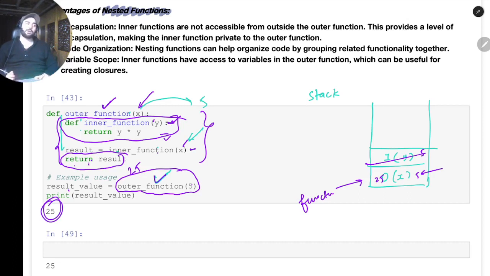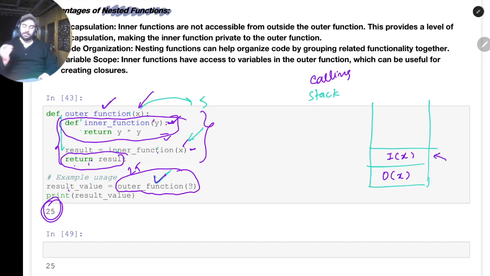Is this clear, how function calls are happening? For example, if there is a function call within a function call, what I told is there is a stack that is kept. This is called the calling stack, actually, the function calling stack. Whenever a call happens, the stack keeps track of everything. First we had outer of x, then in turn outer of x called inner of x. Till the execution of the function is not completed, it will reside in the memory. And as soon as the execution completes, we'll pop it out.